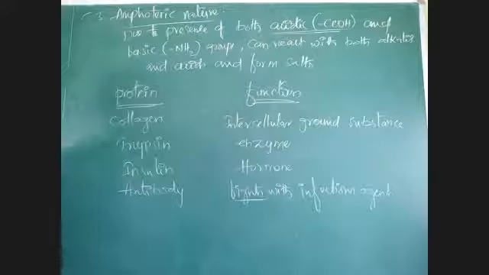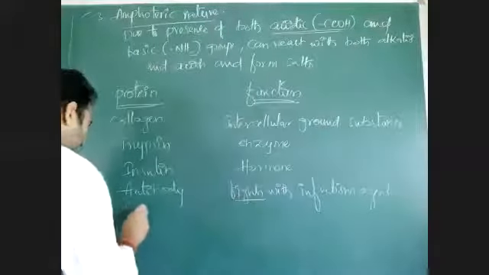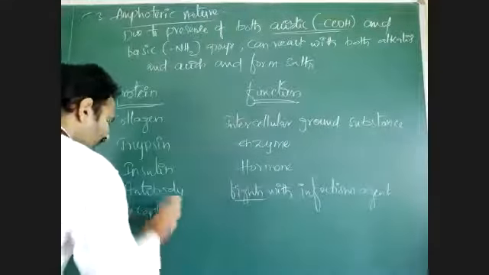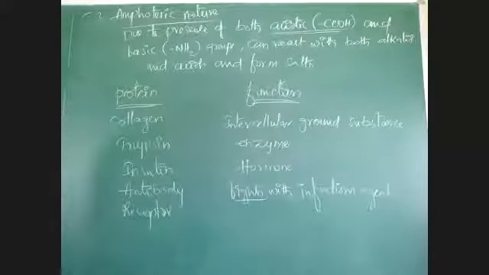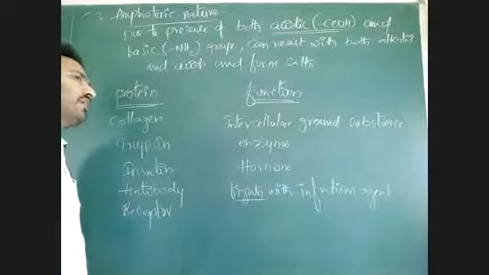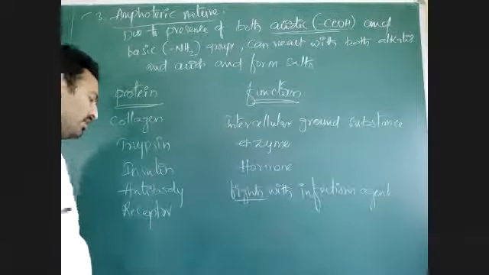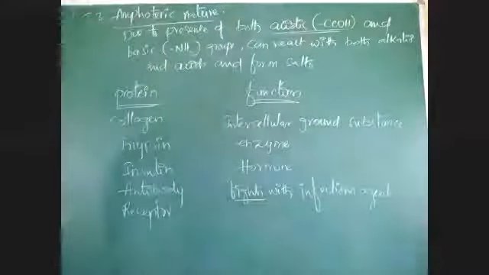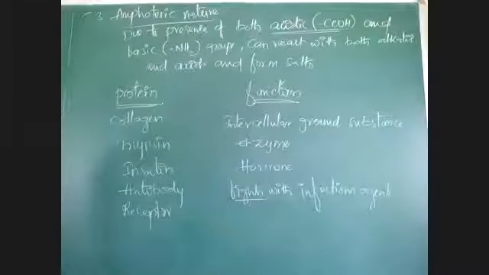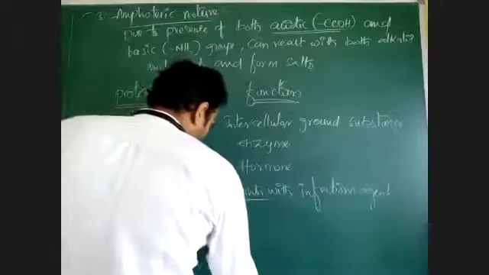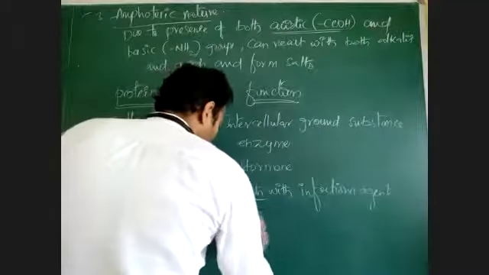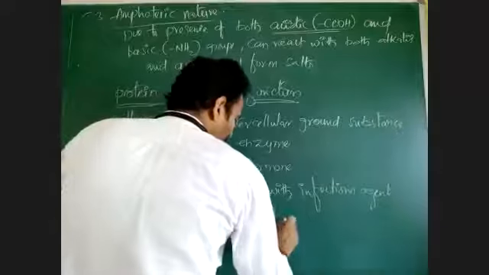And there are some other proteins called receptors. Receptor is responsible for receiving, like smell receptor is there, taste receptor is there. It is the receiver of signal. That means it is responsible for reception of signal.